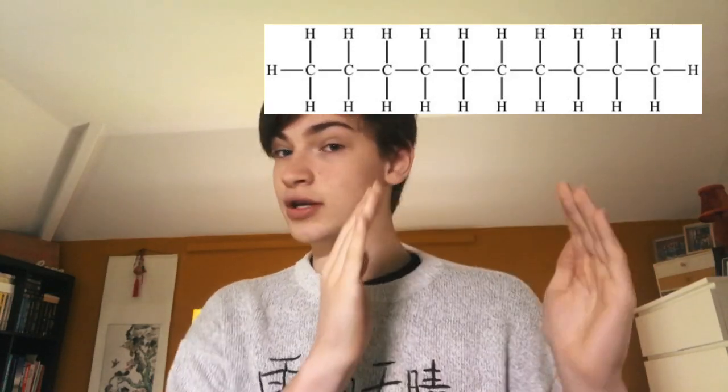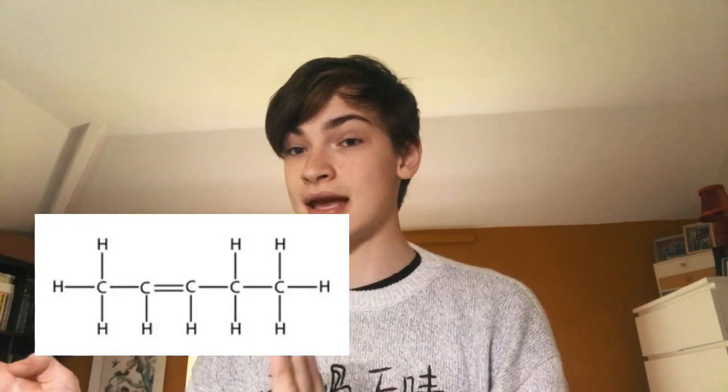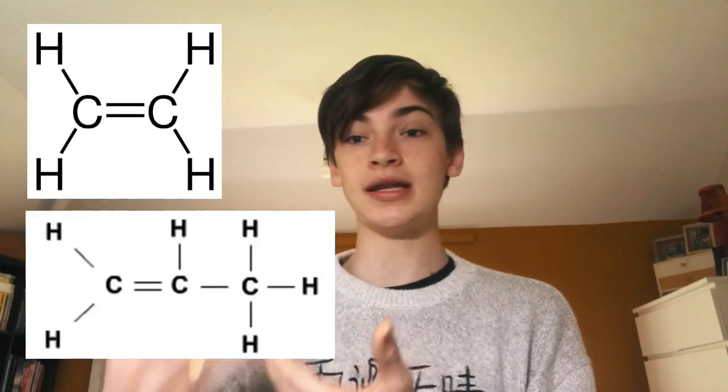For example, when we crack decane, it will always create one alkane, so let's say pentane, but it could create pentene, or it could create propene and ethene. This process, thermal cracking, is used in industry because it always produces alkanes and alkenes, and they're very useful.